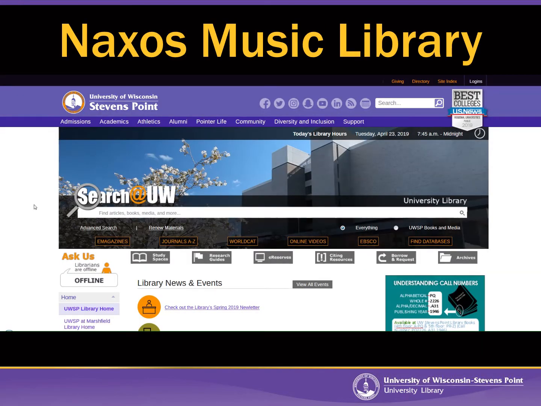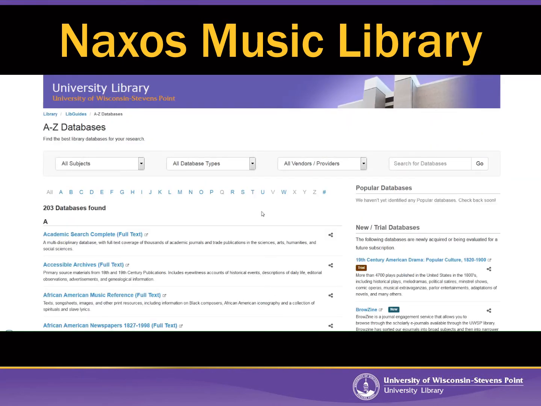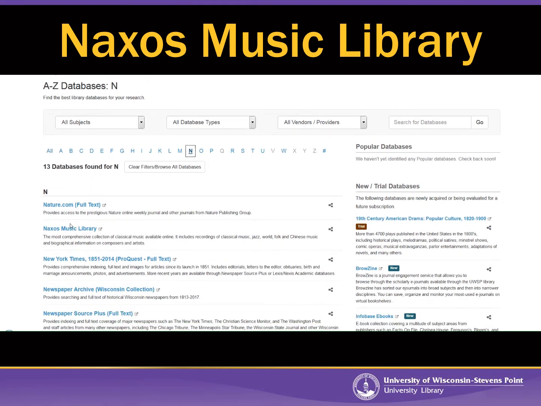We'll move from streaming videos to streaming music by exploring the specialty database Naxos Music Library. To find Naxos Music Library, we want to click on the Find Databases tab from the UWSP Library homepage. And then Naxos, it starts with an N, so I'm just going to click on N here, and then it's the second choice. So I'm going to go ahead and click on Naxos.